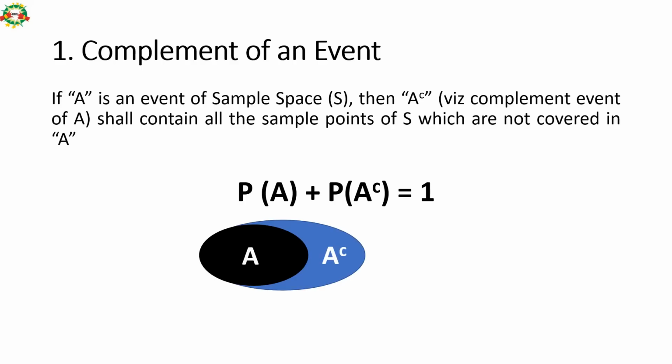So it will contain all sample points of the full sample space which are not covered in A. In the graphical presentation, this green bubble is the full sample space. If this is the A event, the probability of getting A is this, right? So the complement event is the remaining part of that. So if the probability given for A is say 20%, and the examiner asks you the probability of the complement event of A, then it is 1 minus 20%, which is equal to 80%.